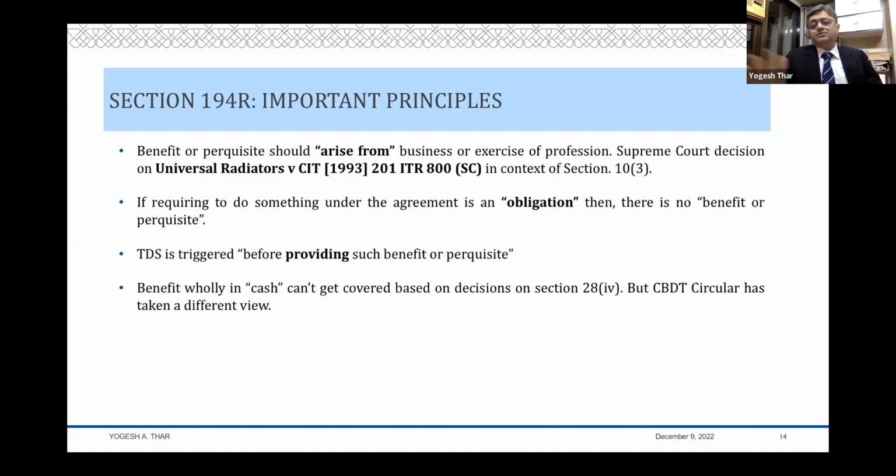However, CBDT seems to have taken a completely different view on the subject, and the entire cash benefit is also regarded as covered under 194R. Therefore, I will not get into that debate. As of now, we will fight that matter as and when some fit case comes in and you would like to challenge the CBDT circular. Because of the CBDT circular, even cash perquisites will be considered liable for 194R, whether partly in cash or wholly in cash. So basically these three principles we need to keep in mind.